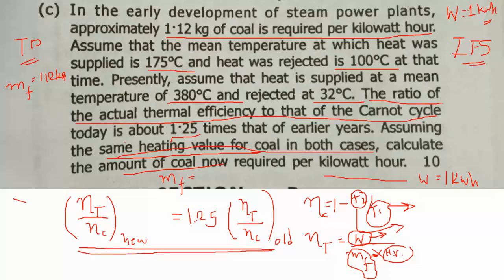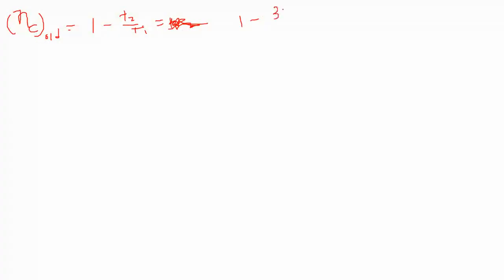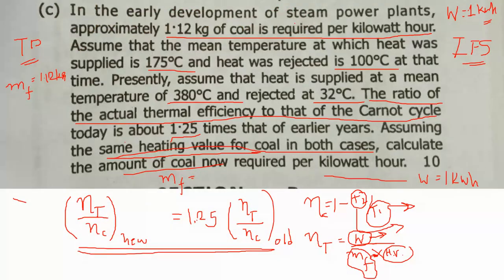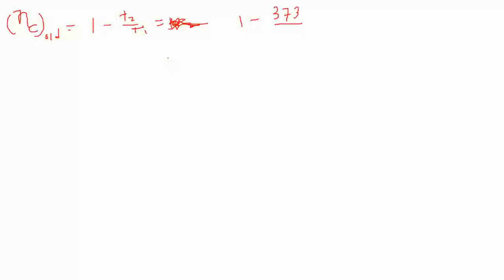It is given by 1 minus T2 by T1, where T2 is 100 degrees Celsius, that means 373 Kelvin, the heat rejection temperature, and the heat supply temperature is 175 degrees Celsius, which converted to Kelvin is 448 Kelvin. The Carnot cycle efficiency is 0.167.